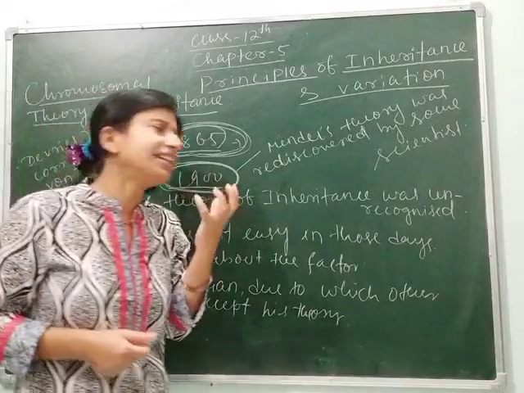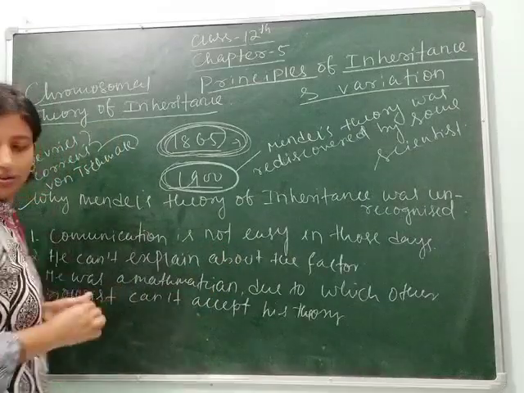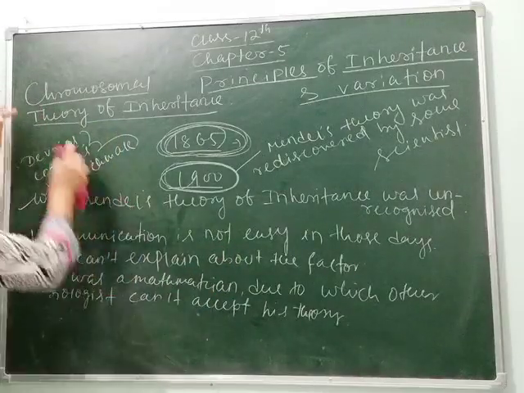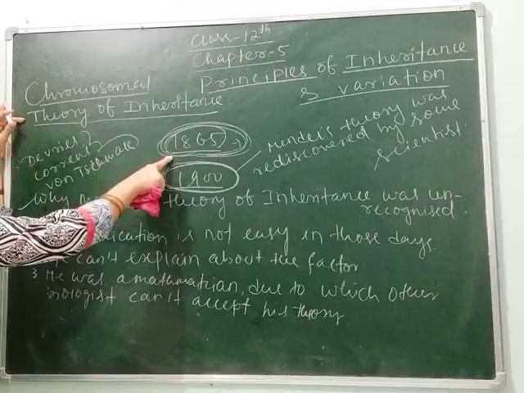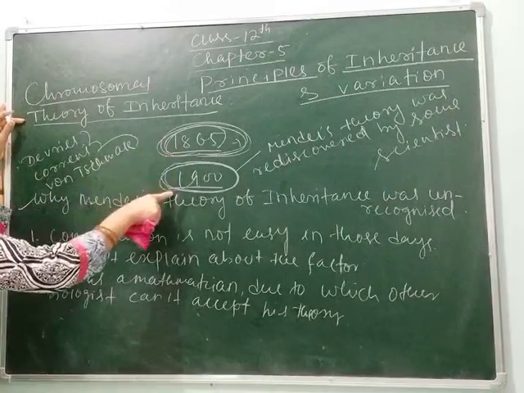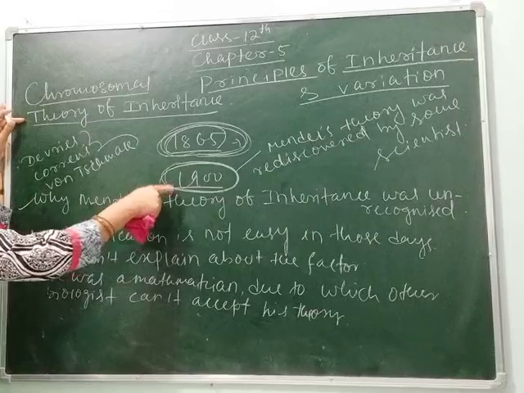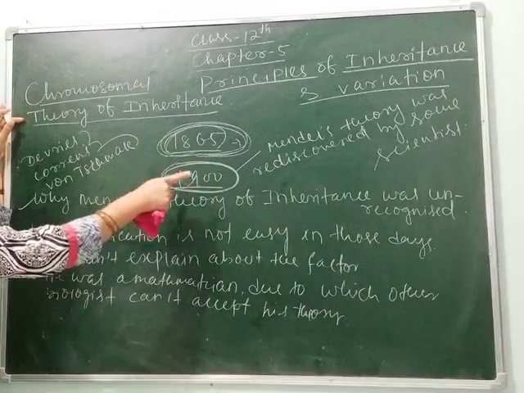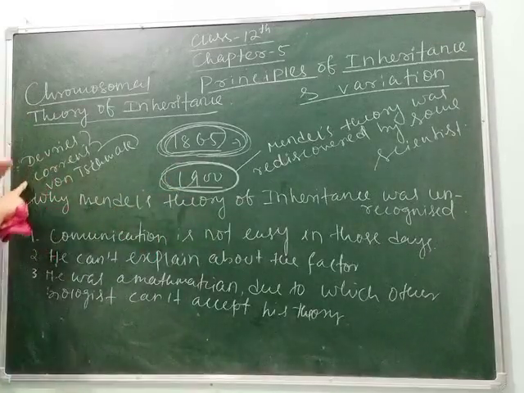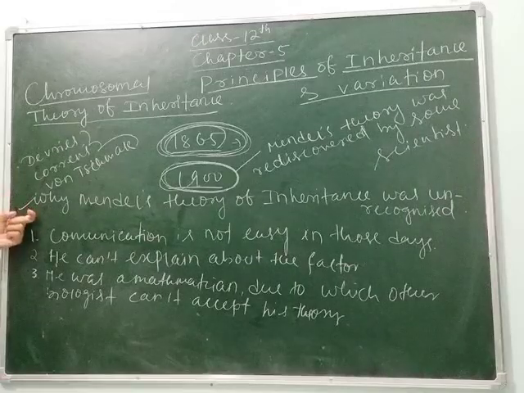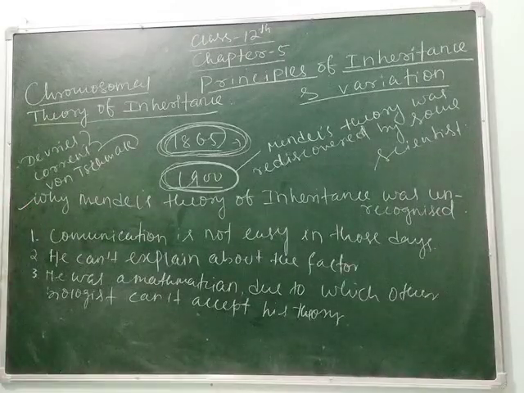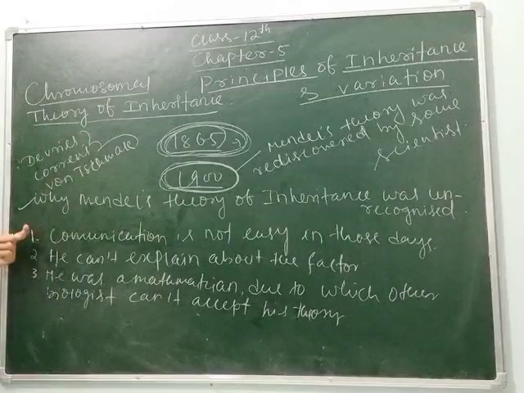But before this, the experiment was done by Sutton and Boveri. Let's see. Here again I am repeating. Mendel's theory was given in 1865. It needed 35 years to be rediscovered. Again, it was rediscovered by three different scientists, De Vries, Correns and von Tschermak. Again, why Mendel's theory of inheritance was unrecognized is because of these reasons, and the experimental proof was given by